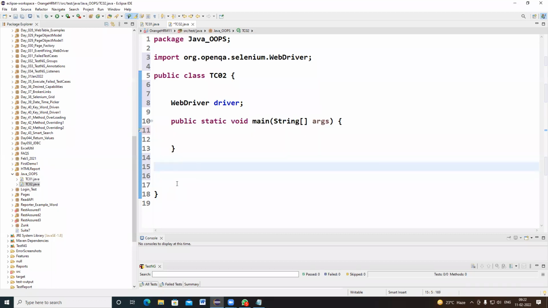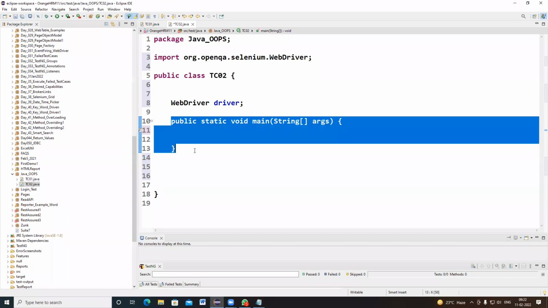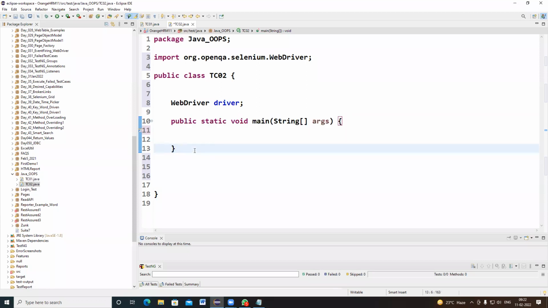You can write a set of driver instructions in this method, so that all lines of code will be executed. Clear to everyone? What is the difference between a TestNG class and the main method? A Java class contains public static void main, String args, like this.